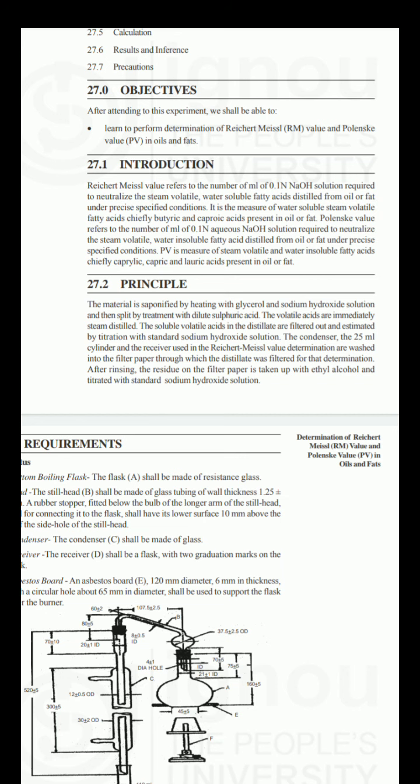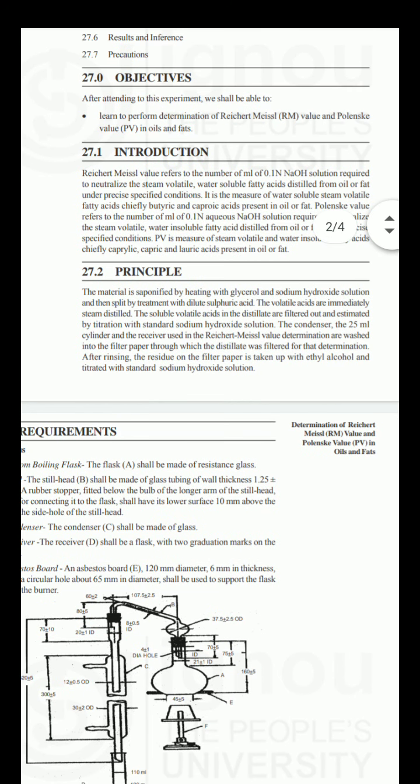Then what is the principle? The material is saponified by heating with glycerol and sodium hydroxide solution and then split by treatment with dilute sulfuric acid. The volatile acids are immediately steam distilled. The soluble volatile acids in the distillate are filtered out and estimated by titration with standard sodium hydroxide solution.